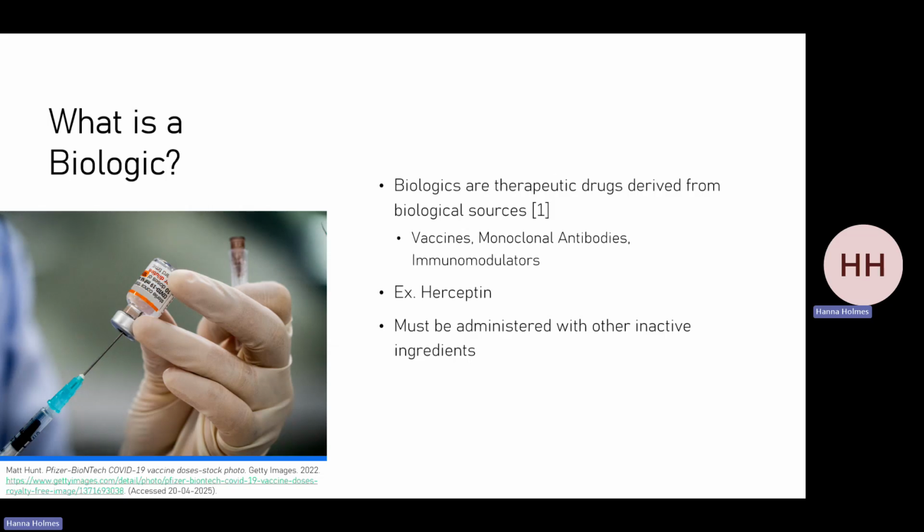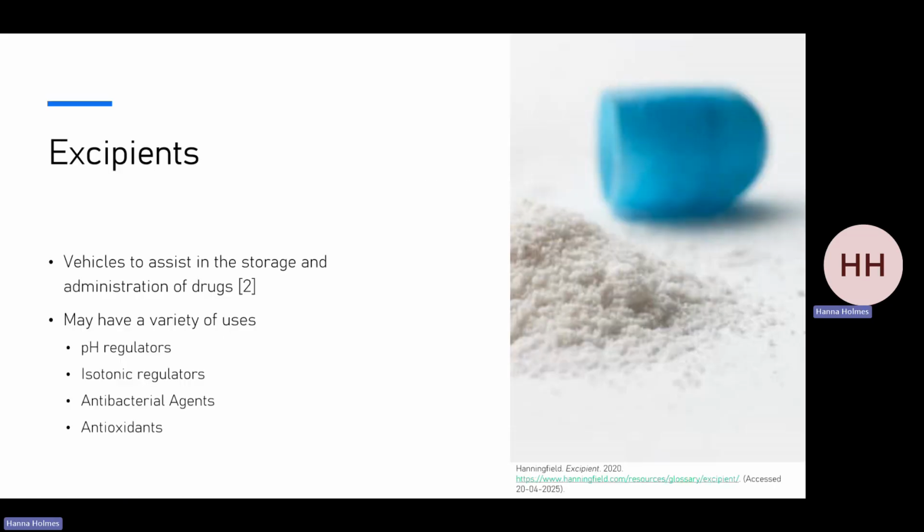Oftentimes, in these treatments, the active ingredient is considered to be the most important component in its composition. However, in order for these biological ingredients to be able to be stored and safely administered to patients, other inactive ingredients known as excipients are required. Excipients serve as vehicles for the active ingredient in improving the stability and enhancing the properties of the drug. In this example, Herceptin is formulated alongside excipients such as histidine, polysorbate 20, and trehalose dihydrate.